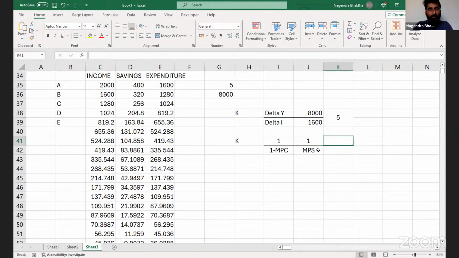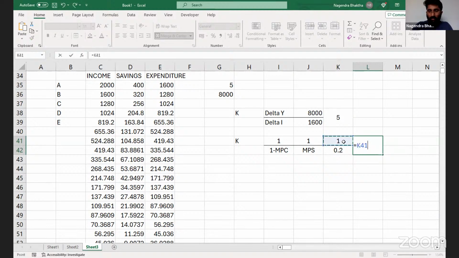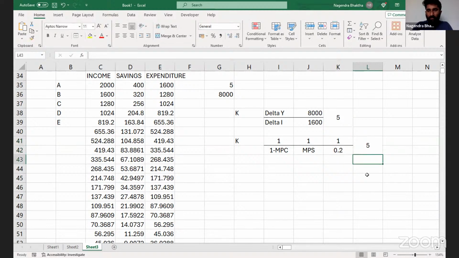What is MPS? How much did I save here? It is 20%, so my savings will be 20%. 1 divided by 0.2. The answer is 5.